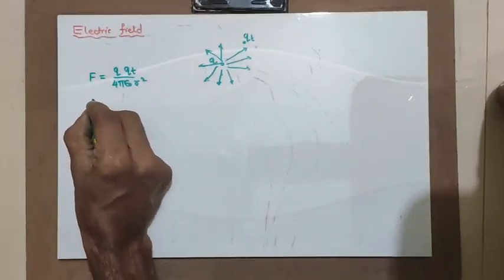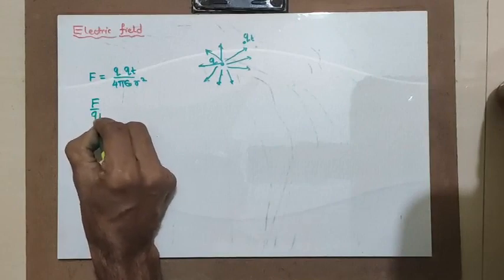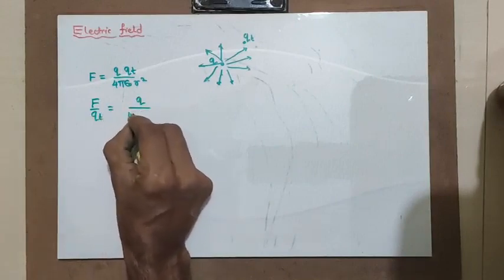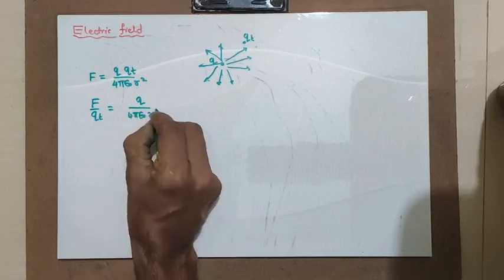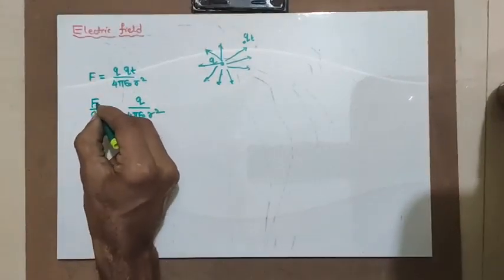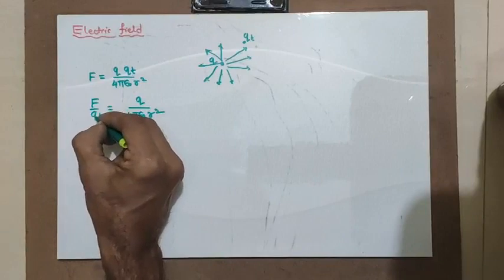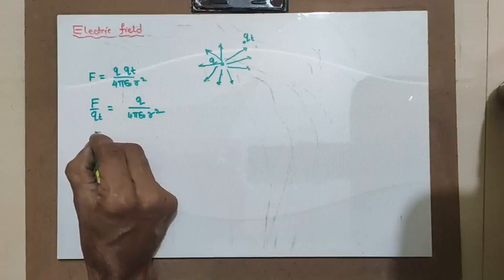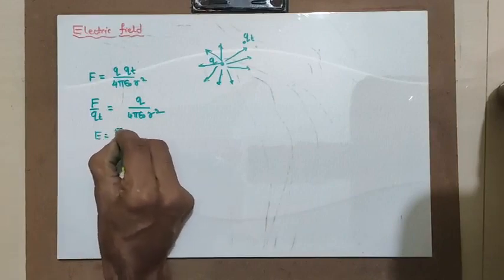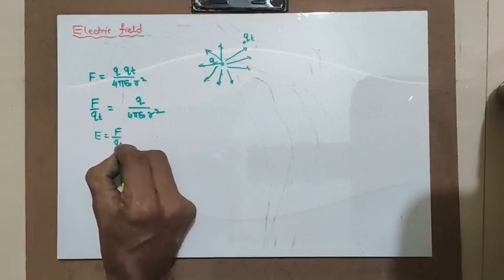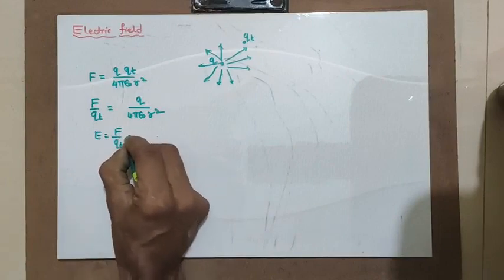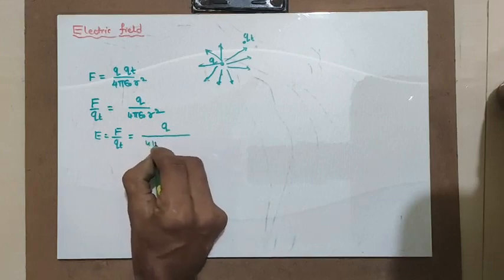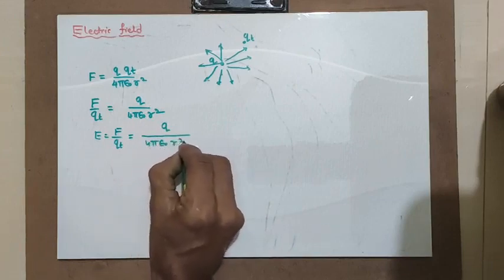That means F by Qt is equal to Q upon 4 pi epsilon naught r square, isn't it? Now the concept of force per charge is nothing but the electric field. What is electric field? Electric field is given by force per charge, F by Qt actually, but here it can be given by Q divided by 4 pi epsilon naught r square.